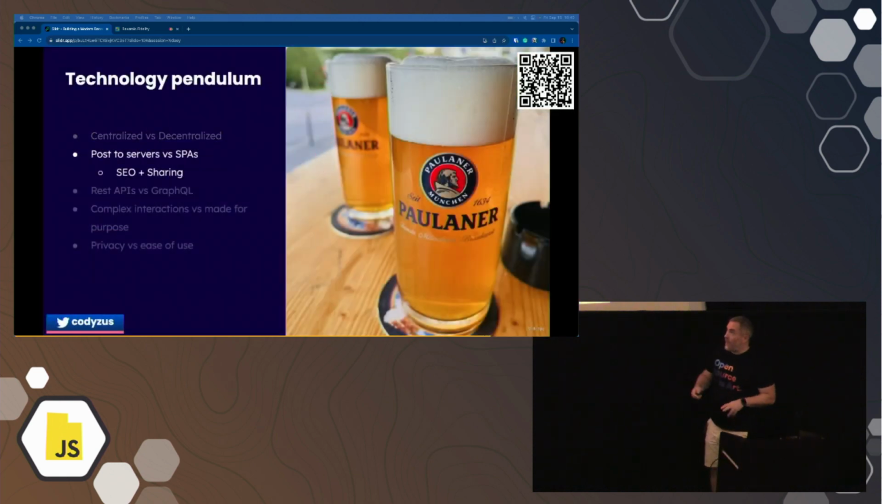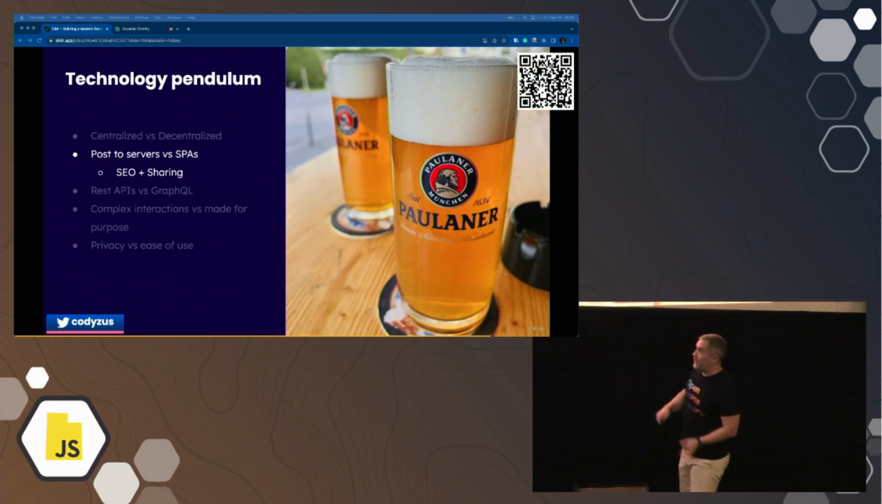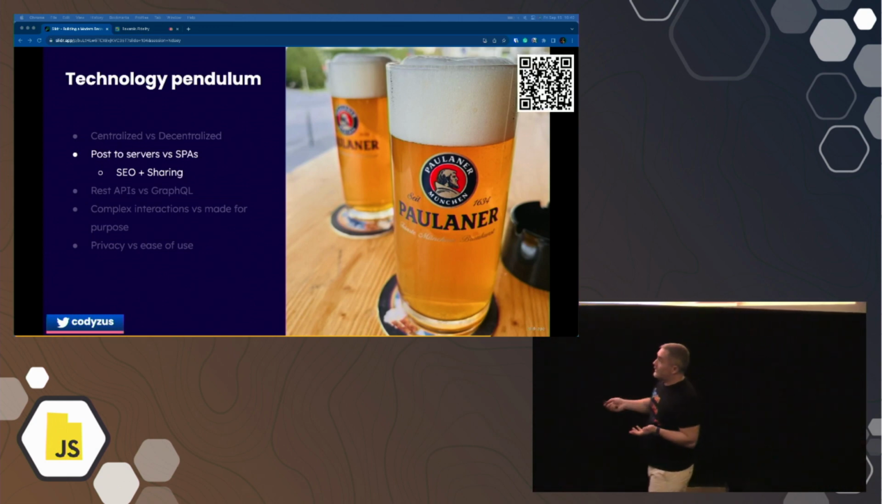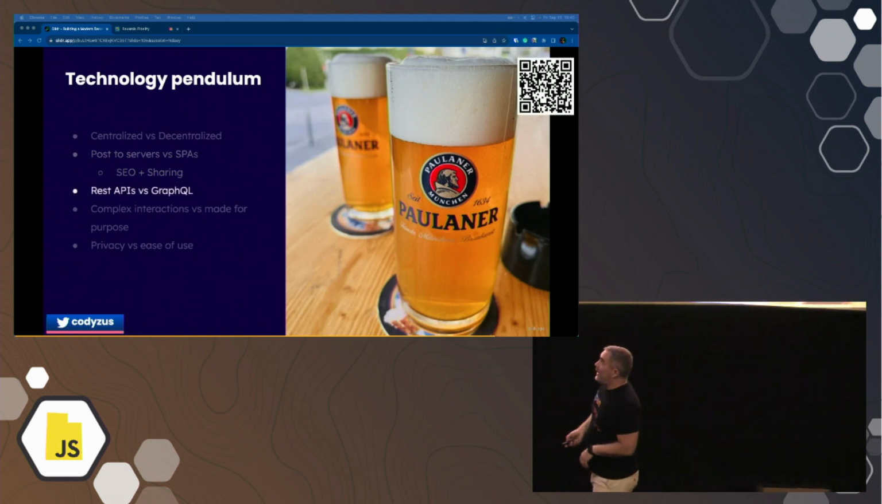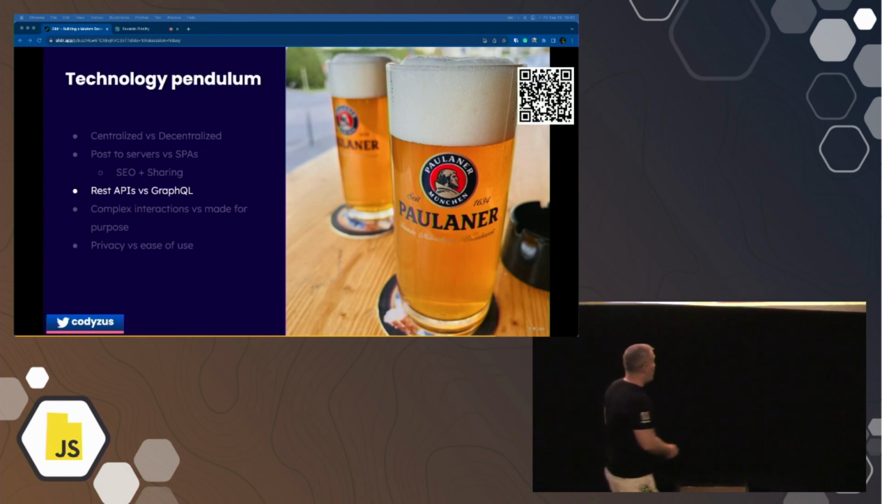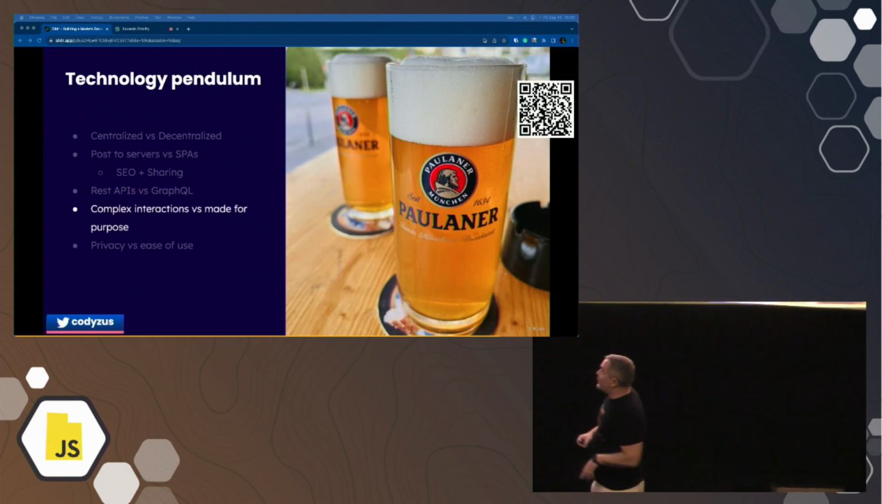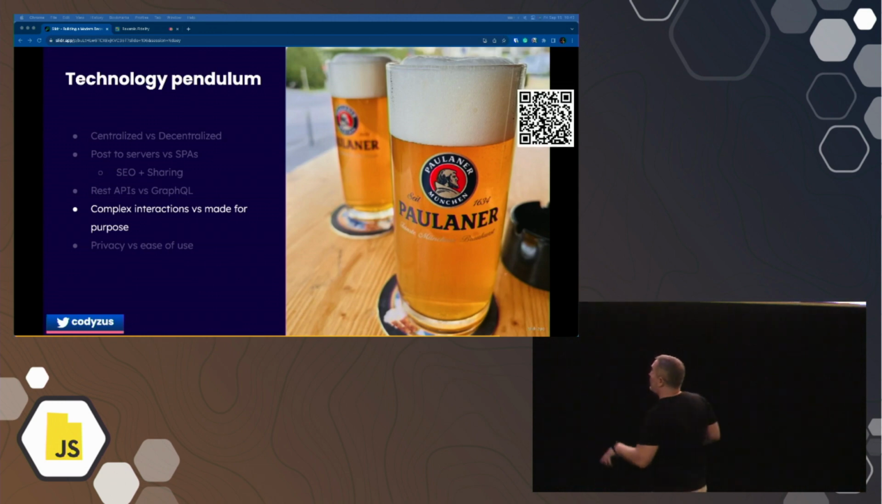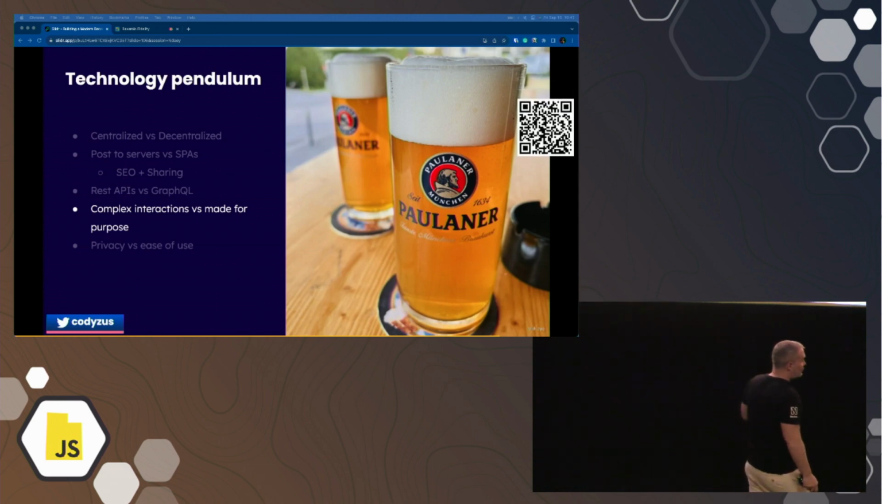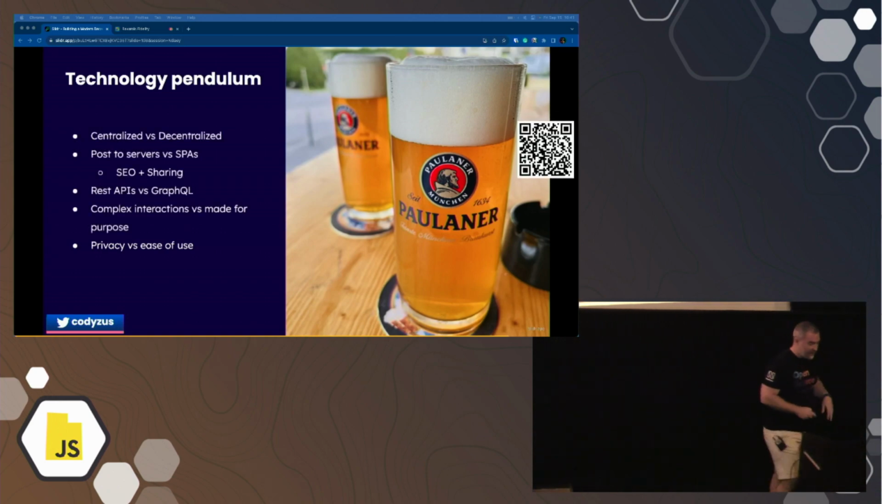Centralized versus decentralized. We're posting to servers versus having a single page application. There's benefits both ways. REST APIs versus GraphQL, right? There's all these pendulums that are happening in tech all the time. And we have these complex interactions versus something made for purpose, which is what I've demoed here. And of course, privacy versus ease of use. All these things we have to consider when we're building an application.